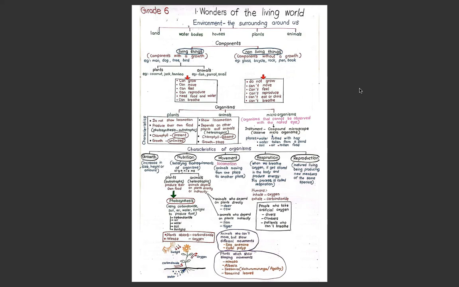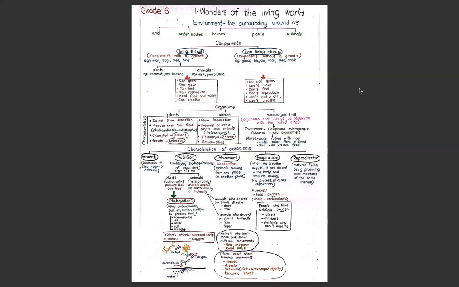Right. So examples for living things are man, dog, tree, and bird. They have a growth. People have a growth, plants have a growth, and animals have a growth. Then what are non-living things? Non-living things, the things which won't grow, are glass, bicycle, rock, pen, and book, right? Those are the non-living things.